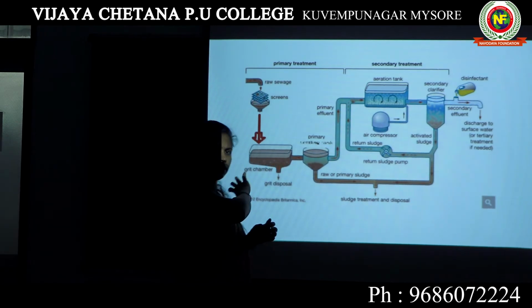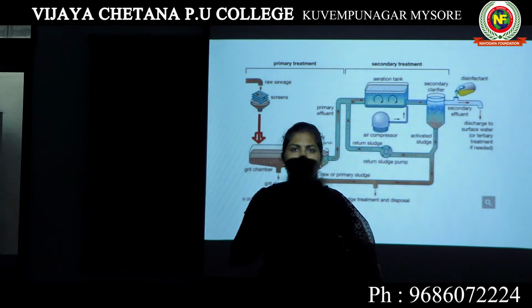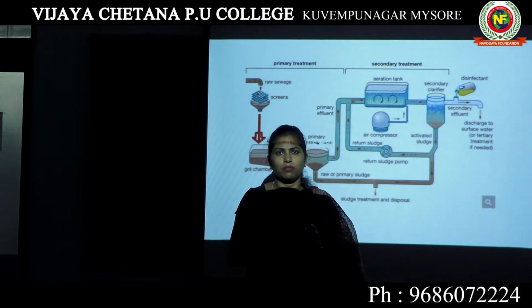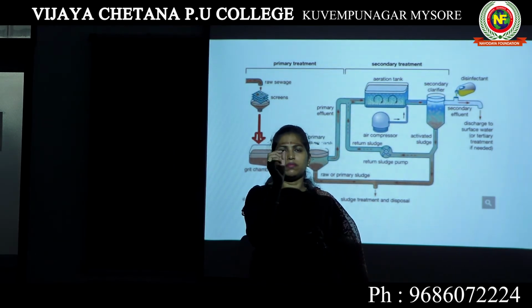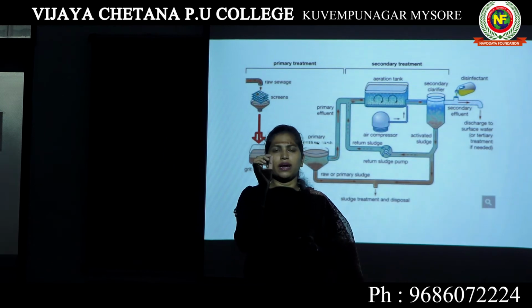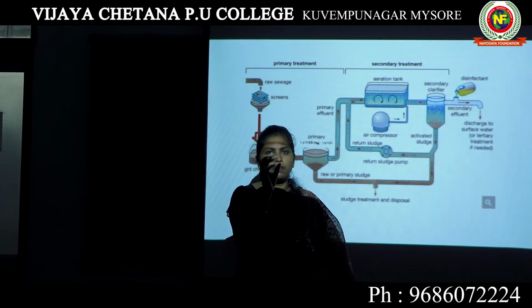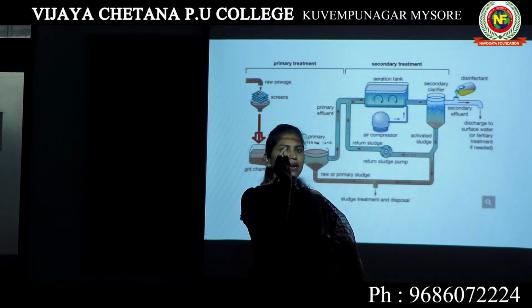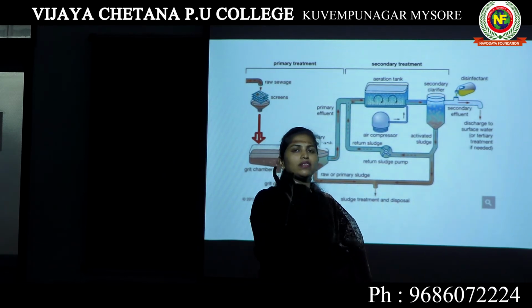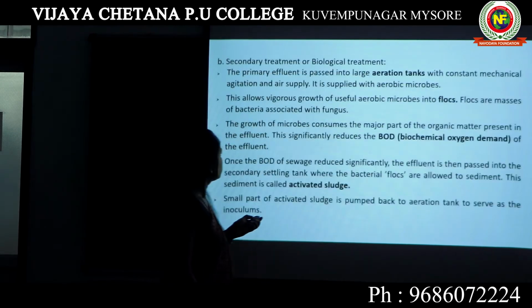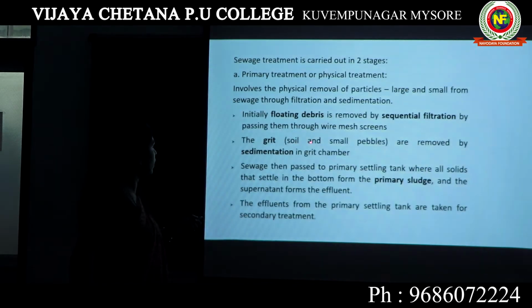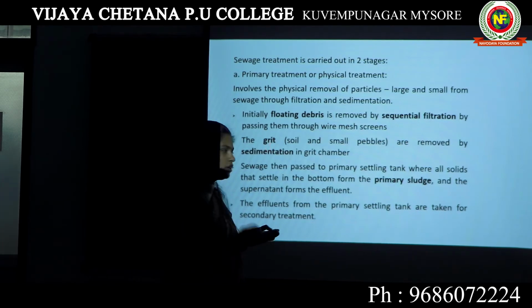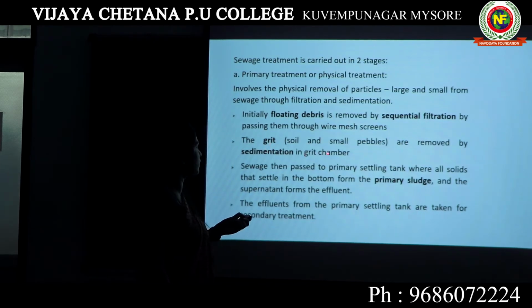Now you have sent the sewage into the sewage treatment plant. All the bigger particles are removed. Now there are some soil and small stones, pebbles present in the water. What to do? This soil and small pebbles are together known as grit. In order to remove this, you have to send it to a grit chamber.